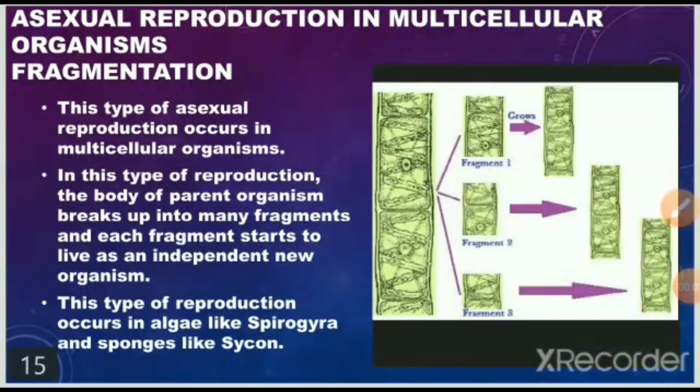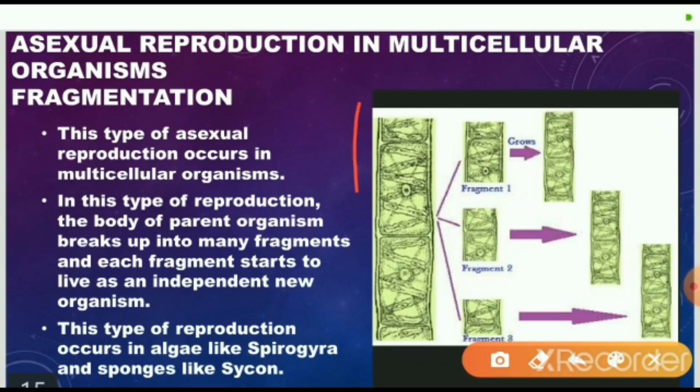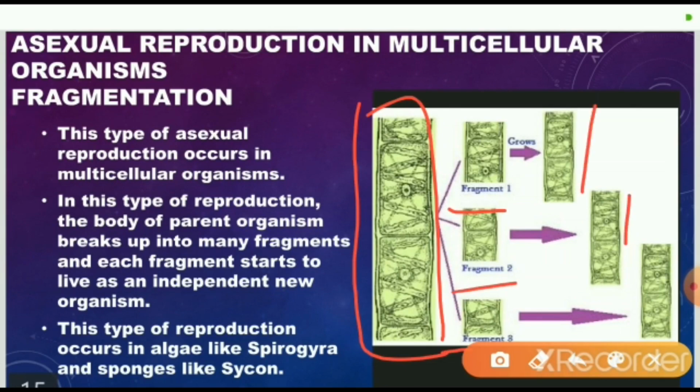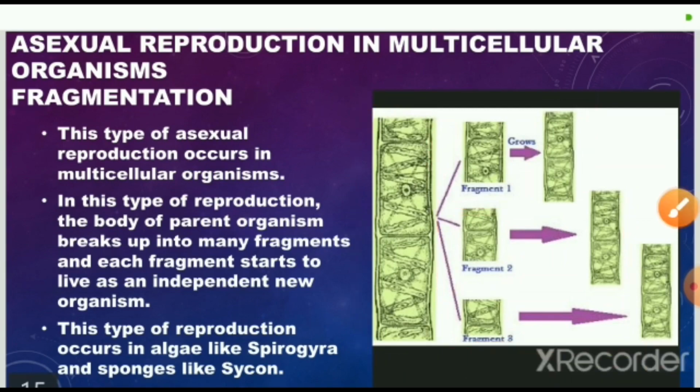Asexual reproduction in multicellular organisms. The first one is fragmentation. With the help of a figure we'll see: you can see a Spirogyra here, and this Spirogyra is divided into three parts, that is, three fragments. And each fragment grows individually into a new organism with an independent life.